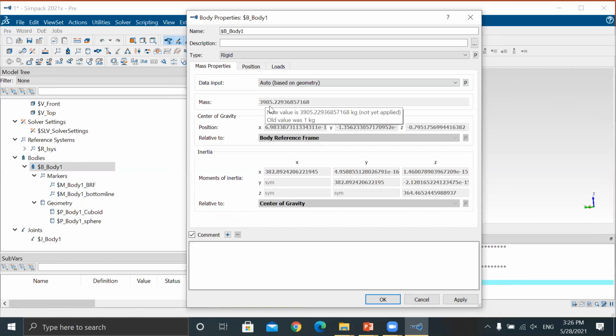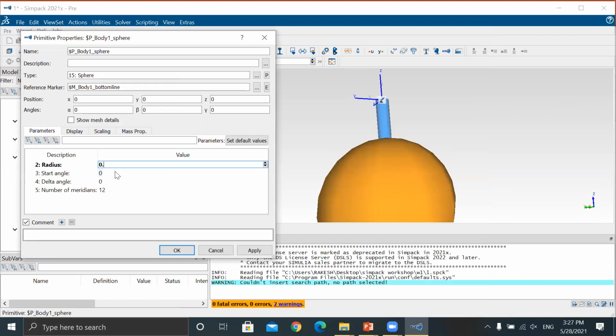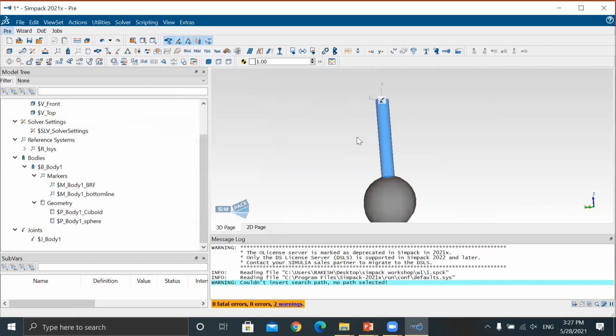Before that, it was 200 or something. Now it's 3905. Based upon your primitives, means geometry, it will change. Now I think the original is 0.2. Apply.